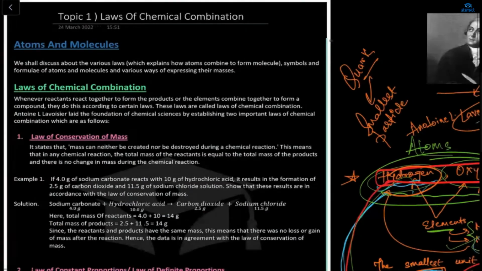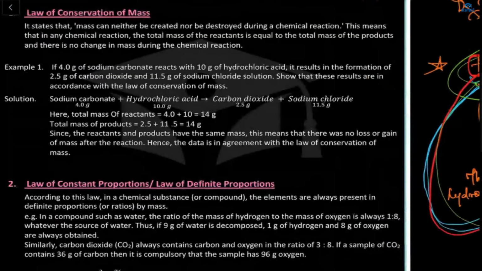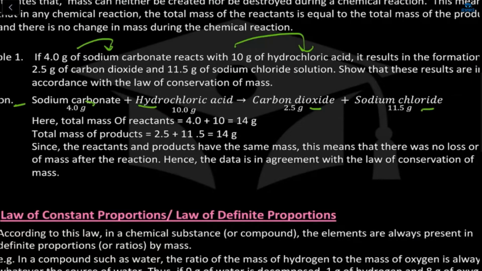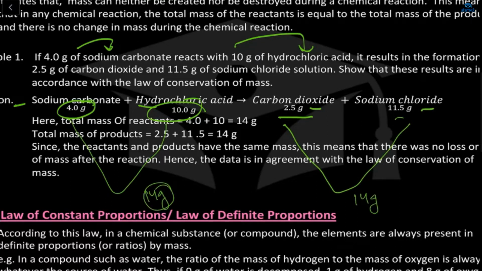Now we will see one example. Like if 4 gram of sodium carbonate reacts with 10 gram of HCl. This is my sodium carbonate reacting with HCl, resulting in the formation of carbon dioxide and sodium chloride. So here your grams are 4, 10, and the products are 2.5 and 11. So if we add these two, what will we get? 14 grams. So this is which law, Arham?